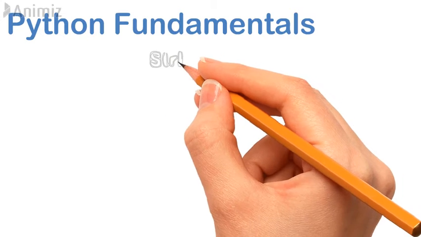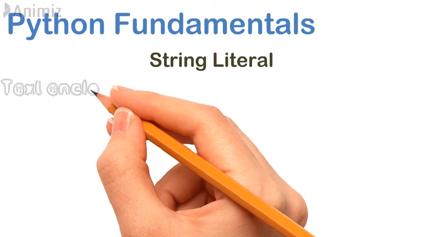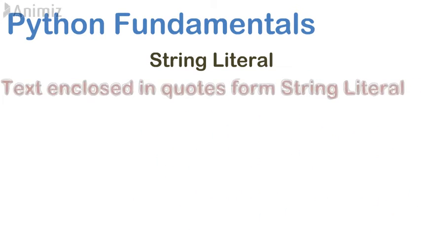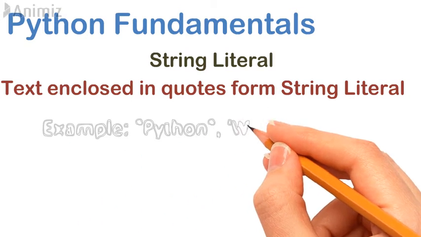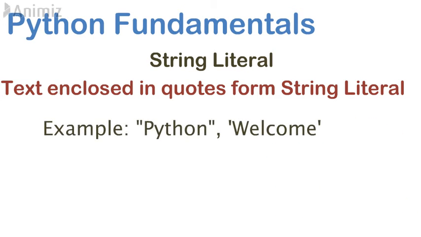So first, string literal. What is it? Simply, the text enclosed in quotes forms a string literal in Python. Look at this example. Python text is enclosed with quotes, so it forms a string literal. Similarly, in the next example, welcome text is enclosed with single quote. It is also a string literal.